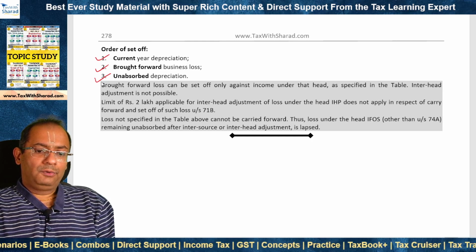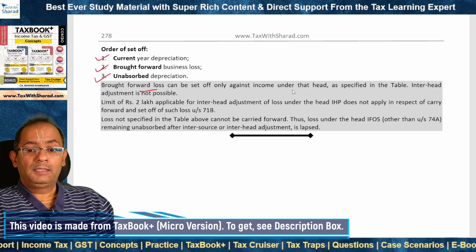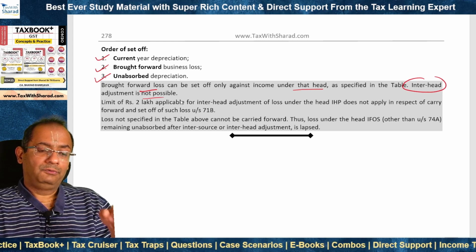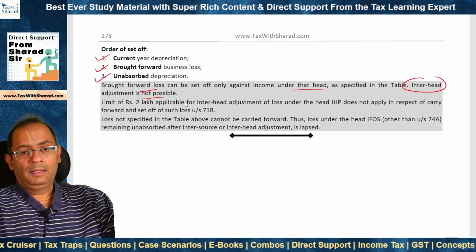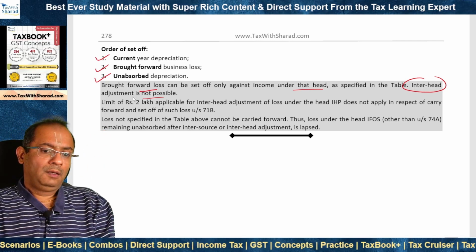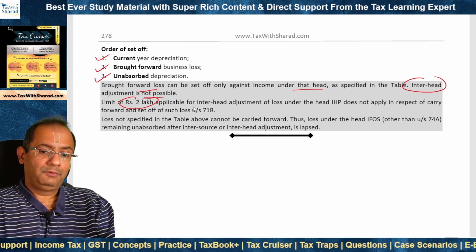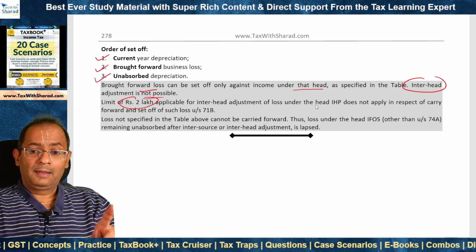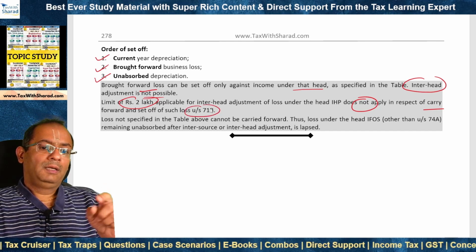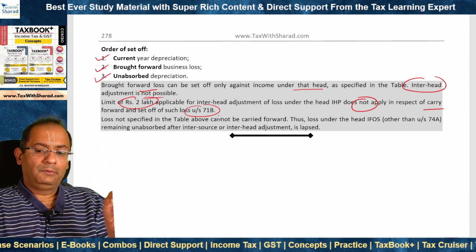Now, certain points that we need to keep in mind. As far as brought forward loss is concerned, it can be set off only against income under that head, which we have noted in the table above. Inter-head adjustment is not possible. For example, loss from house property can be carried forward and set off against income from house property, not against income from any other head. What about rupees 2 lakh limit of set off of loss from house property under any other head that we noted as far as inter-head adjustment is concerned? That limit is not applicable in respect of carry forward and set off of such loss under section 71B from income from house property. That limit is only in respect of inter-head adjustment.